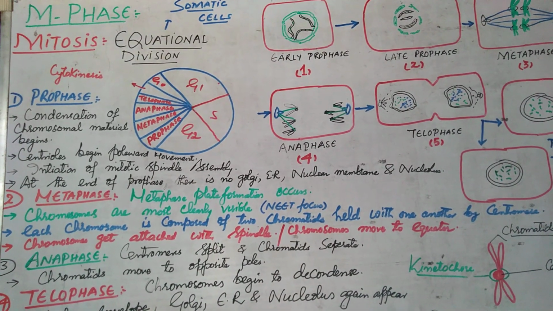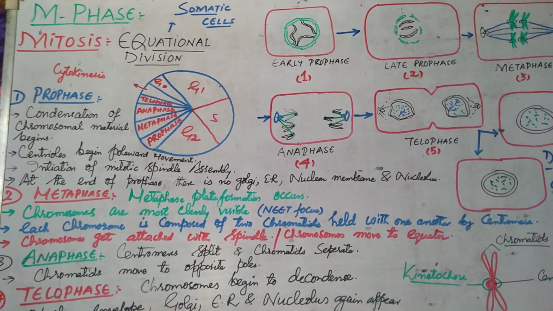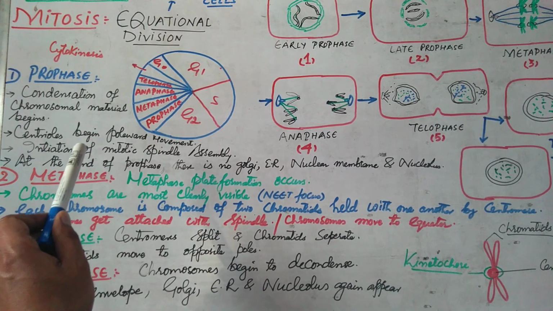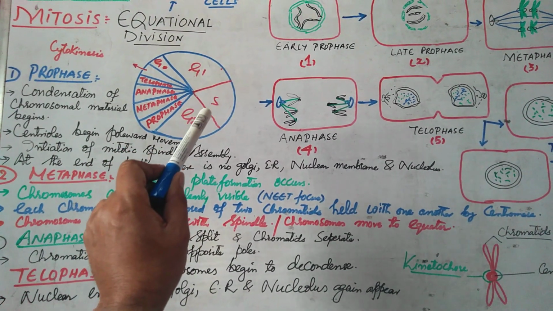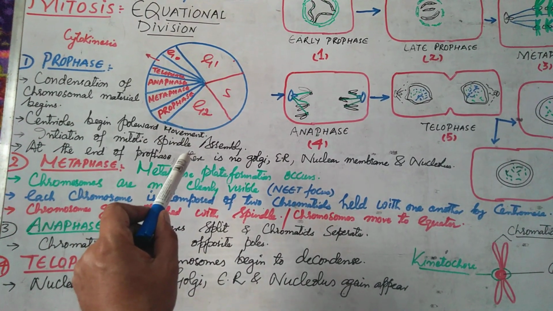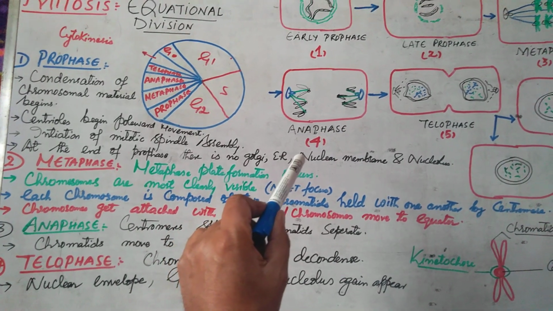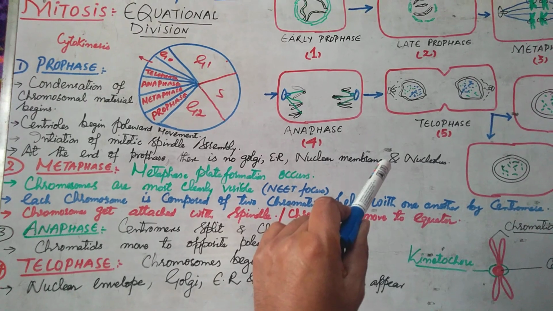Then the centrioles, in case of animal cells, which have already divided during the interphase, will move towards their poles. And at the end of the prophase, you see there would be no Golgi apparatus, no endoplasmic reticulum, no nuclear membrane, and no nucleolus within the cell.